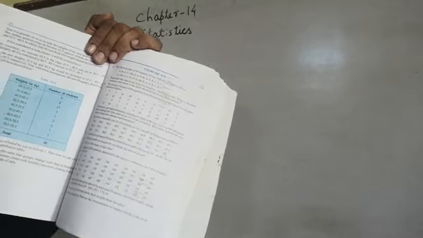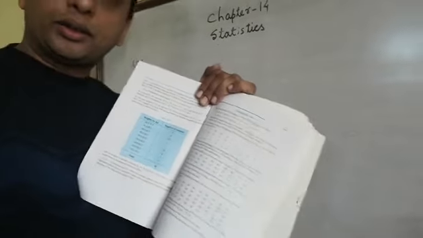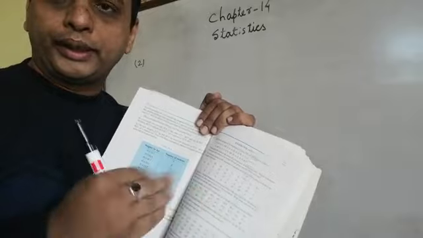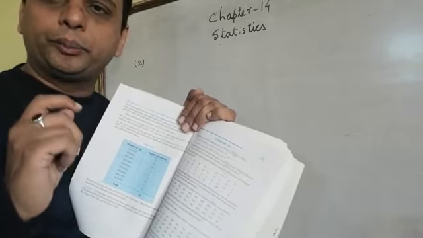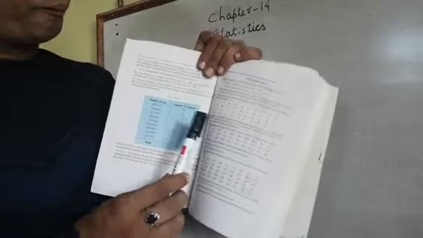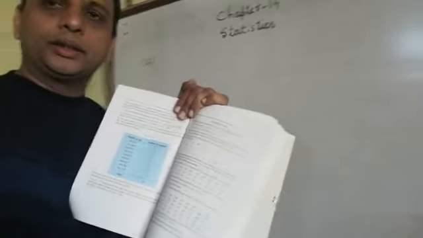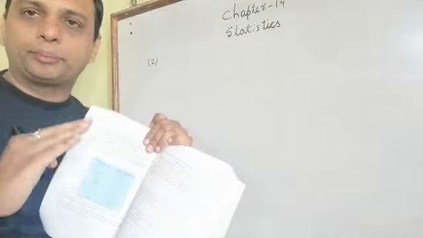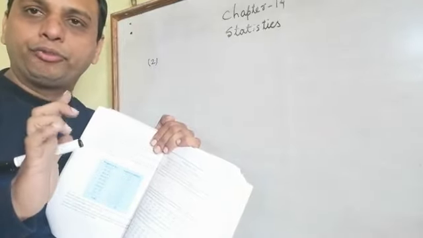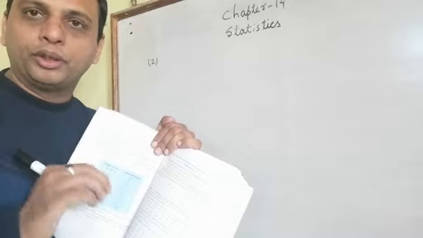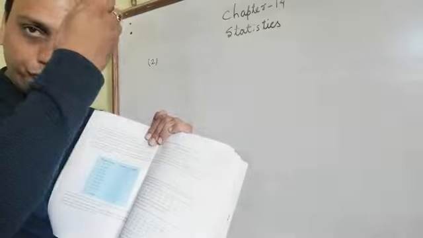When it is asked to make a group frequency distribution table, then 100% we have to make the class interval, like 0 to 10, 10 to 15, like this. So for a group frequency distribution table, it is compulsory to make the class interval. With class size 5, you have to take 0 to 5, 5 to 10, 10 to 15, with a gap of 5. You can't take 0 to 10, because it is written in the question that class size will be 5.